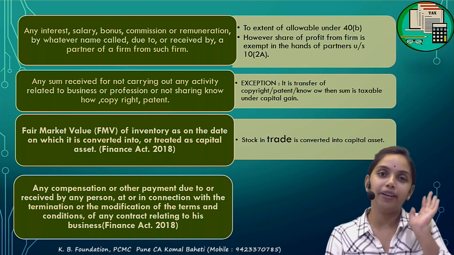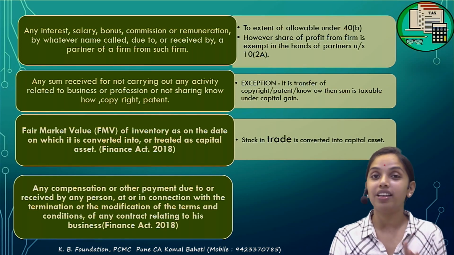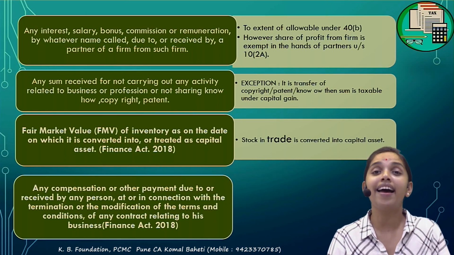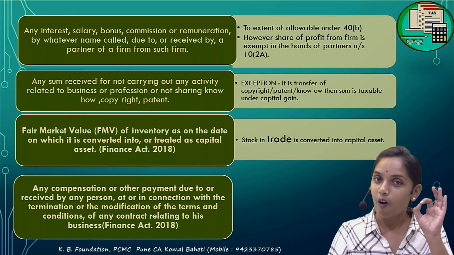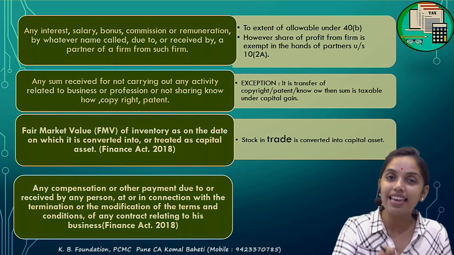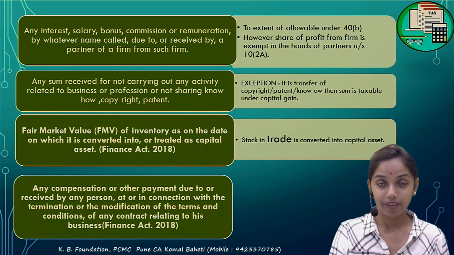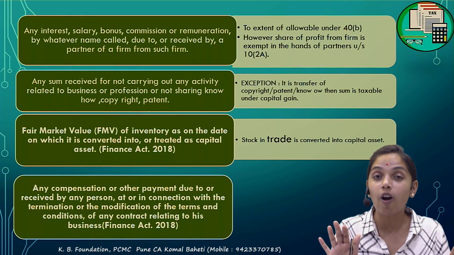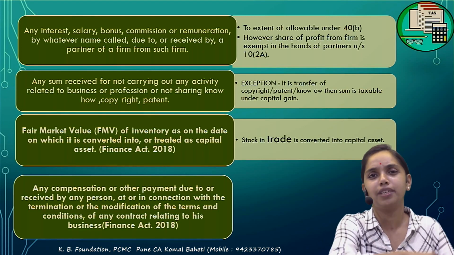Correct? अगर कुछ नहीं बोला है, if nothing has been told, then capital receipts are not taxable. All the revenue receipts are taxable unless and until specifically exempt. Capital receipts, exact opposite. Capital receipts are not taxable at all unless and until some section specifically says that it should be taxable.